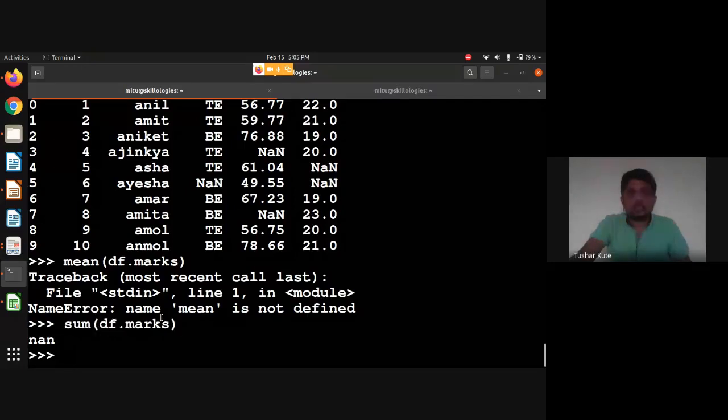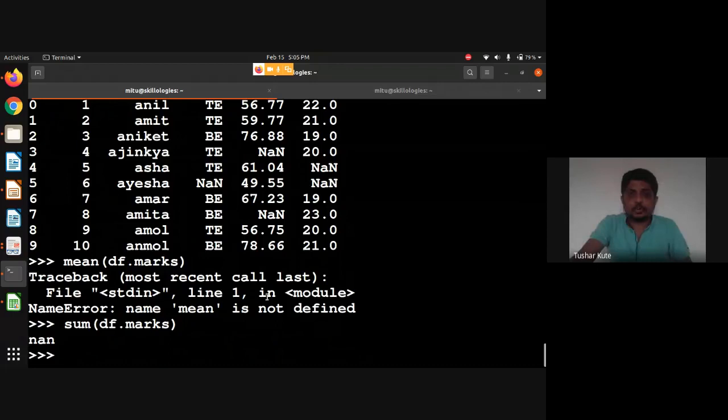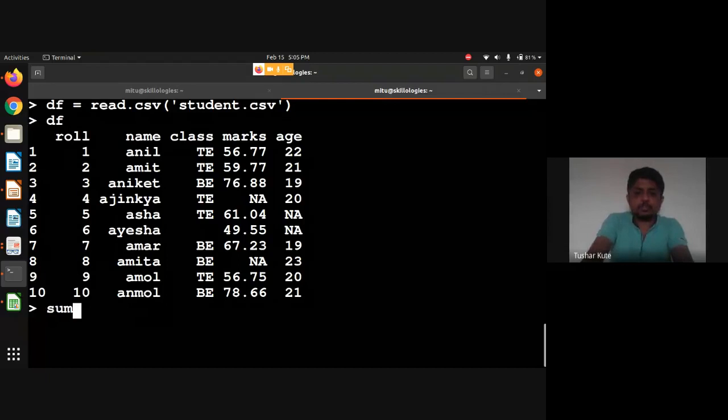So df and this marks column is this. I want to do the summation of all these numbers, and it's showing NaN, not a number. And if you want to do the same operation in R, so this is Python, now just for the R. So sum, same function. But here I'm using a different dollar symbol, which is used to extract the columns. Dollar marks. NA. Correct. This is the effect of missing values in data analysis.